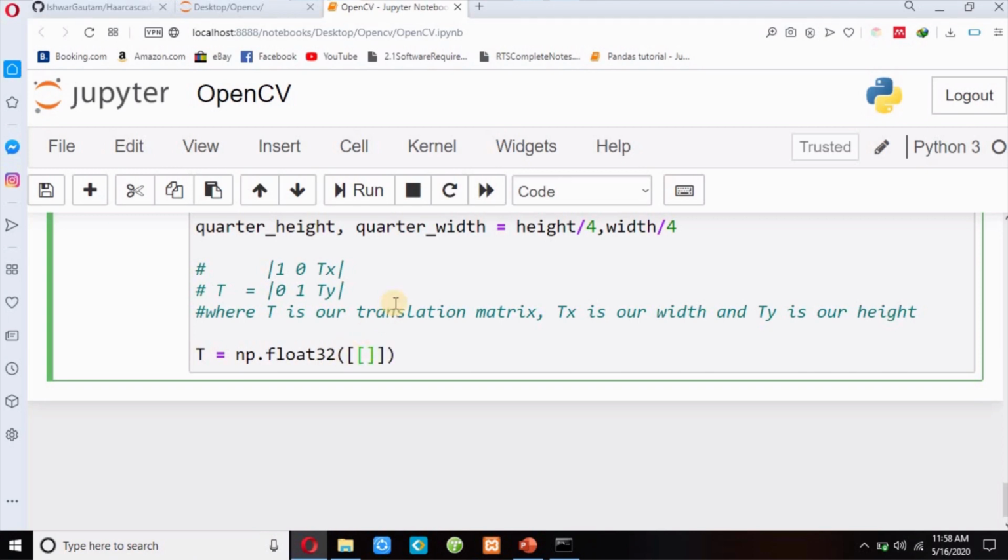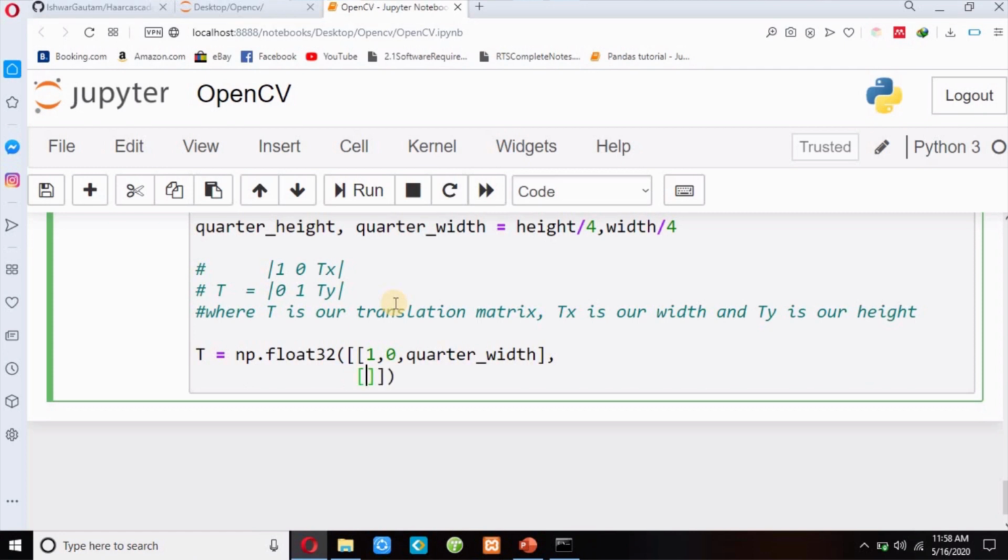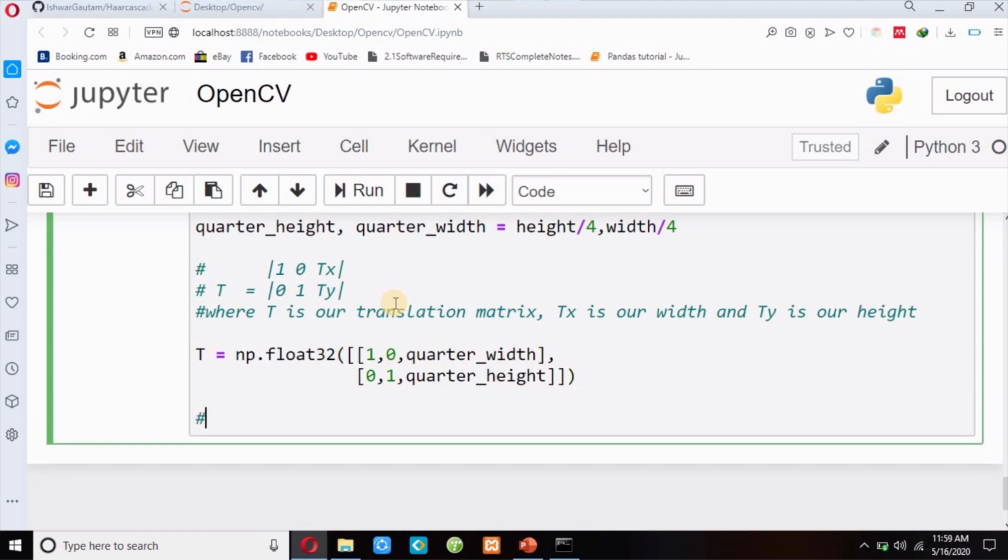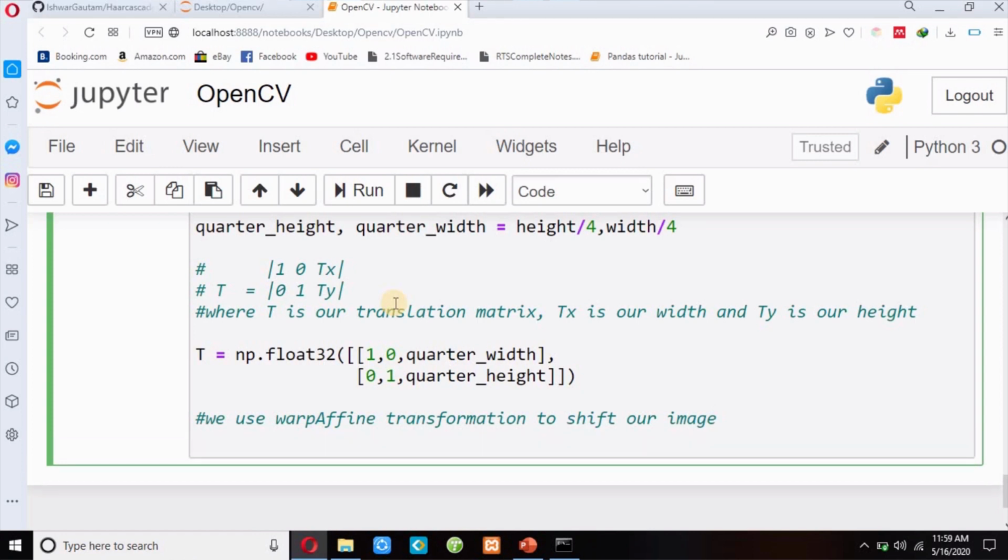I will write 2 square brackets over here, and then 1, 0, and then I have to pass quarter width, and then 0, 1, and then I have to pass quarter height. And guys, one thing: we use warpAffine, the affine transformation, to shift our image. Don't worry, I will explain it to you.